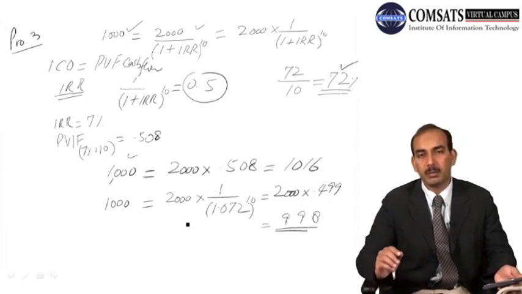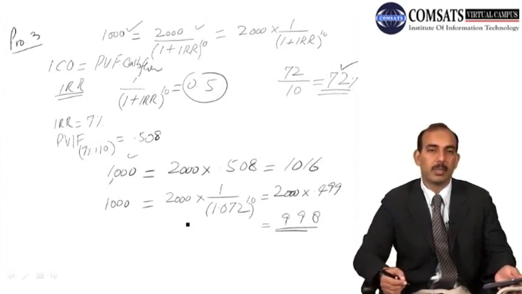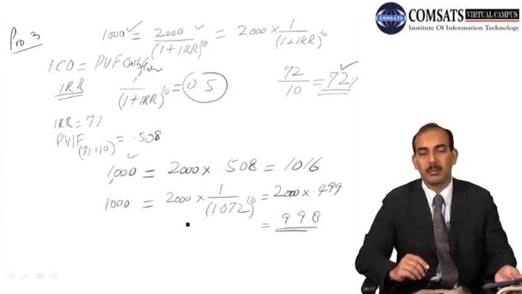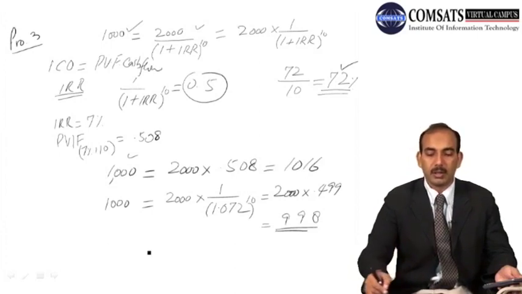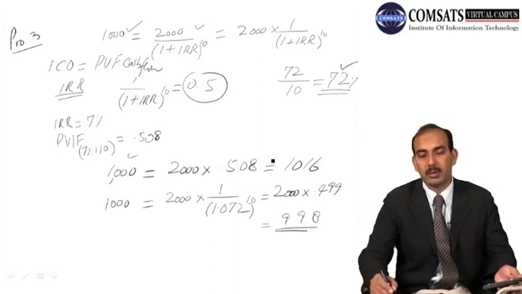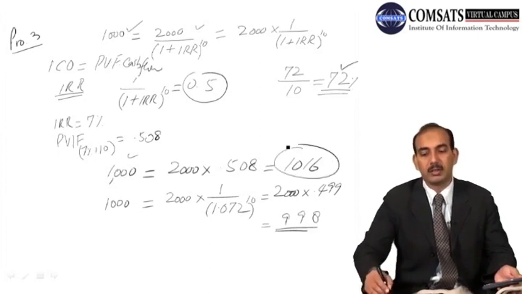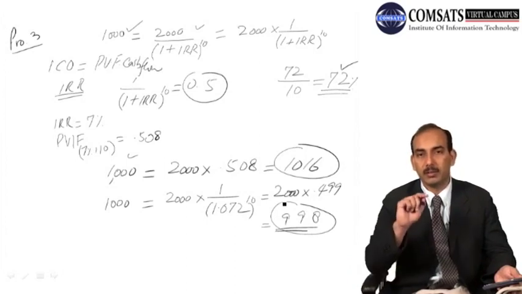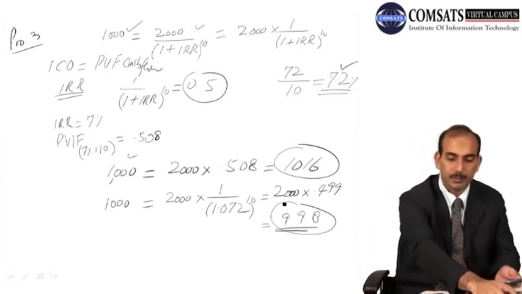लेकिन अगर हम आपको इससे भी precise rate of return चाहिए, then we can use the interpolation. In interpolation हमने उसकी practice पहले भी की हुई है, and let's do it again. कि we have a return at 7%, which is 1016, and we have a return at 7.2%, which is 998, and what our required rate of return will yield us is equal to 1000. And let's use the interpolation here.